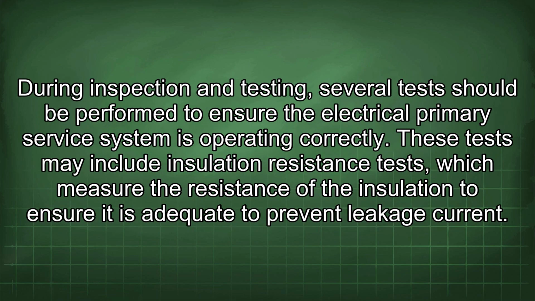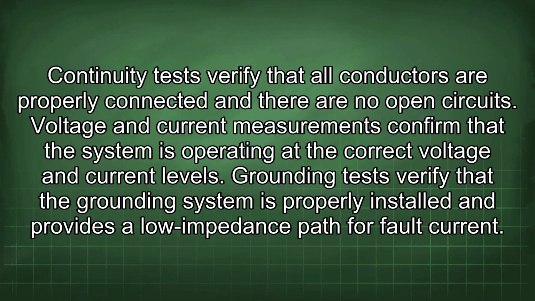During inspection and testing, several tests should be performed to ensure the electrical primary service system is operating correctly. These tests may include insulation resistance tests, which measure the resistance of the insulation to ensure it is adequate to prevent leakage current. Continuity tests verify that all conductors are properly connected and there are no open circuits.